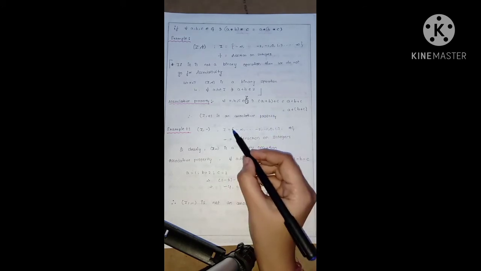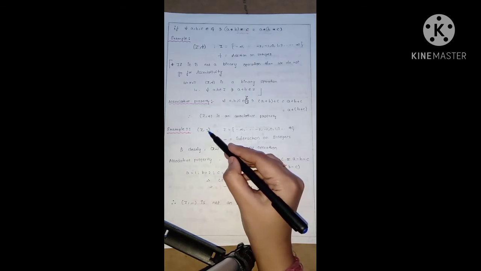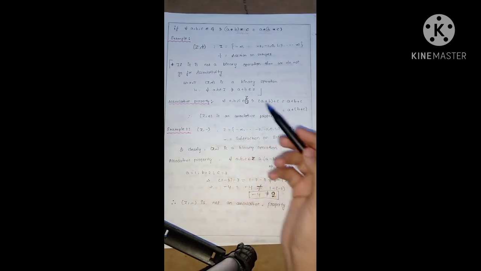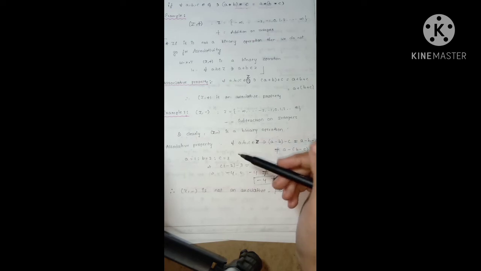Moving to another example. Same set with a different operation. Here subtraction is our operation. Let's see what will happen. Suppose a equals 1, b equals 2 and c equals 3. As we said in the definition, (a minus b) minus c equals a minus (b minus c).